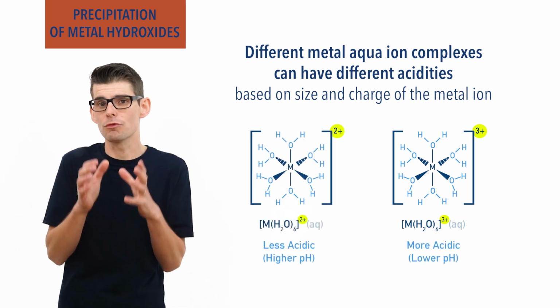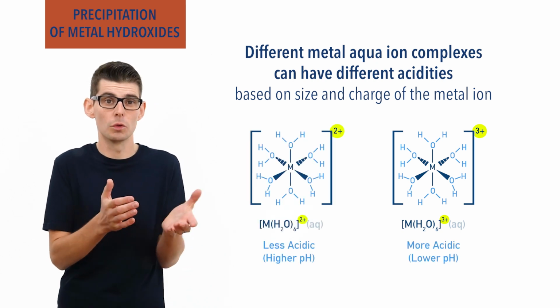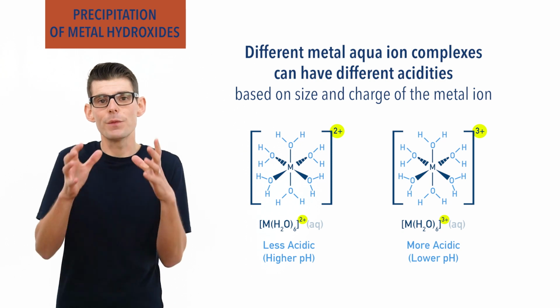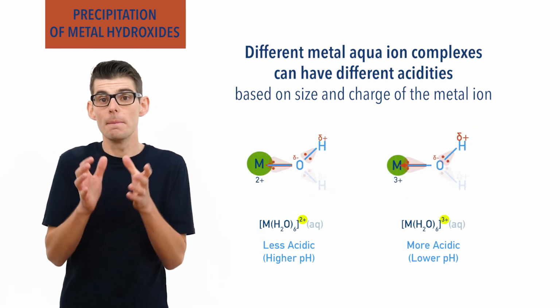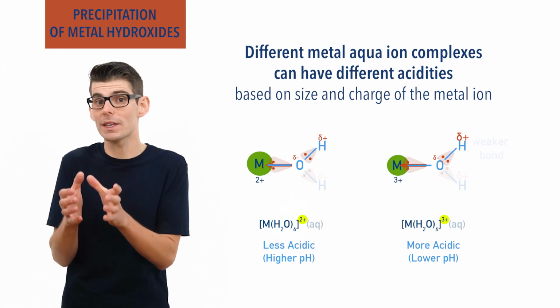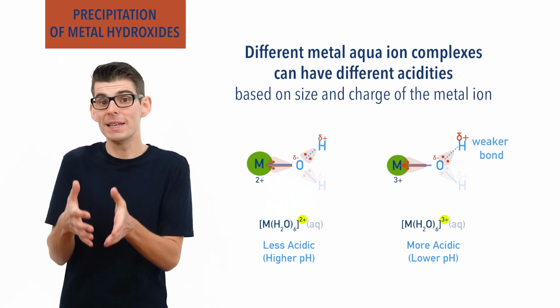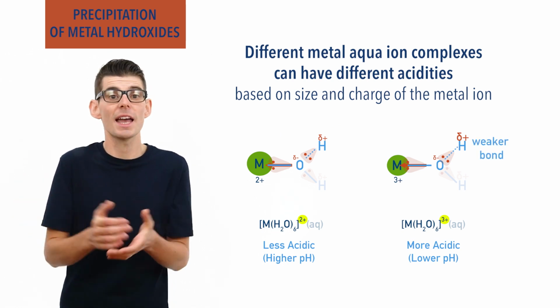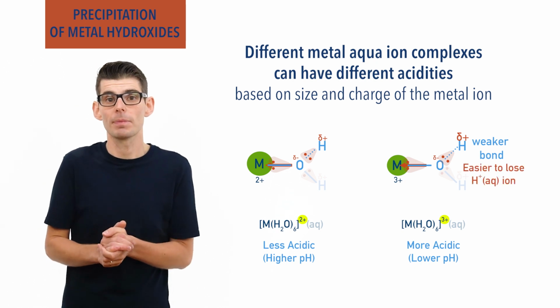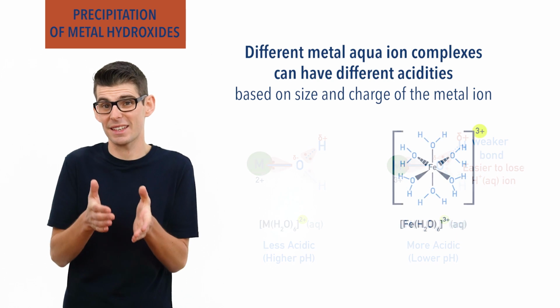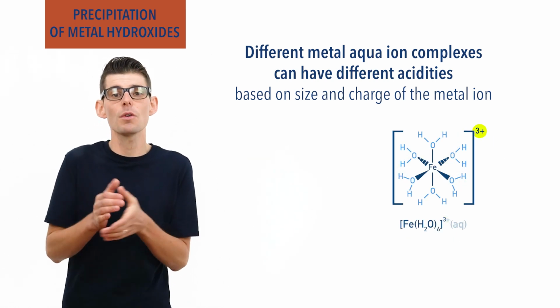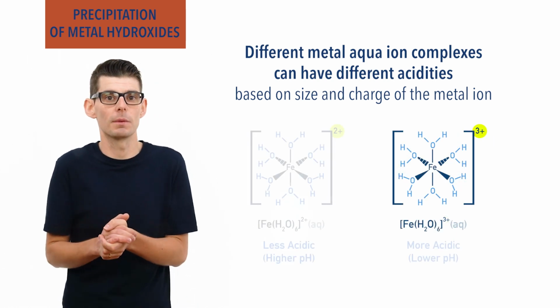This is because the greater the charge of the metal ion, or the higher its oxidation state, the greater the polarization of water ligands in the complex, meaning that OH bonds are weaker and easier to break, meaning it's easier to lose a H+ ion. As a result, for example, the iron-3 aqua complex, hexaaqua iron 3, is more acidic than the iron-2 aqua complex,